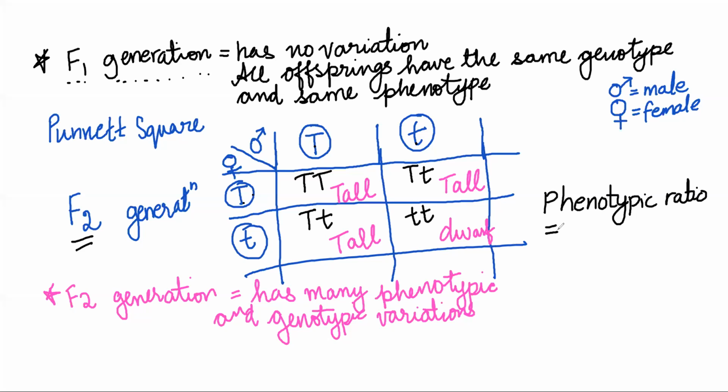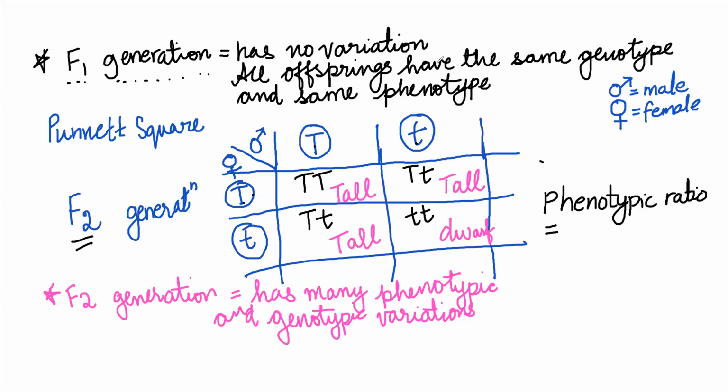Now look at the F2 generation and tell me what are the phenotypes that we are getting in this generation. Come on, in the chat box, tell me. Yes, you are absolutely correct.